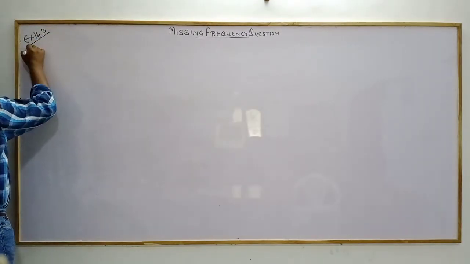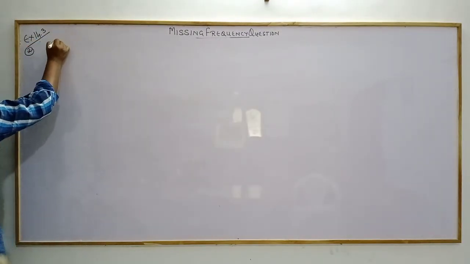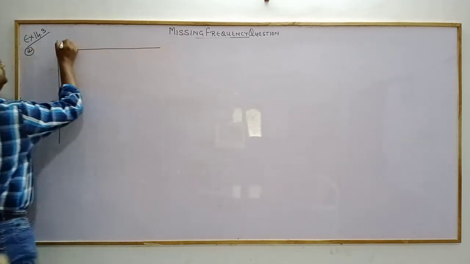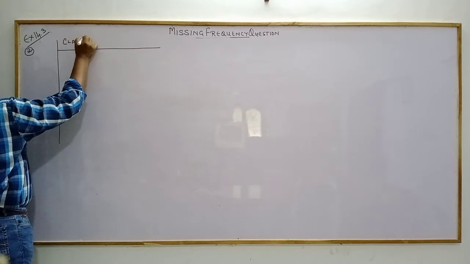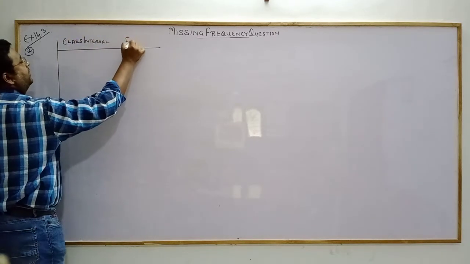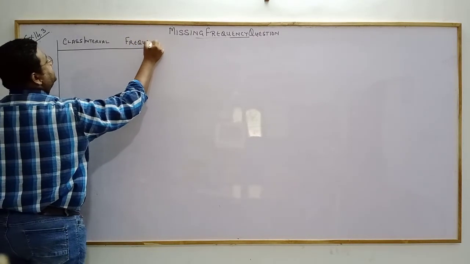Question number 2. Class interval is given to us and frequency is given to us. Yes or no?